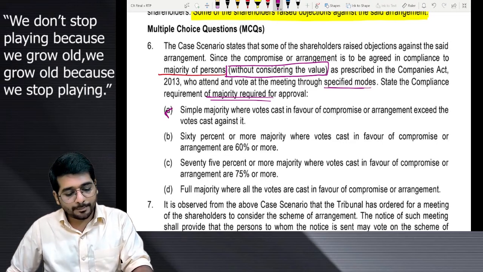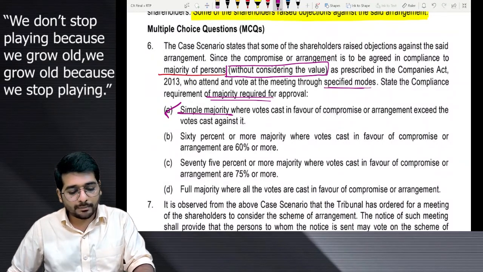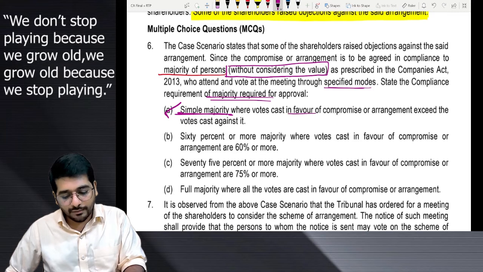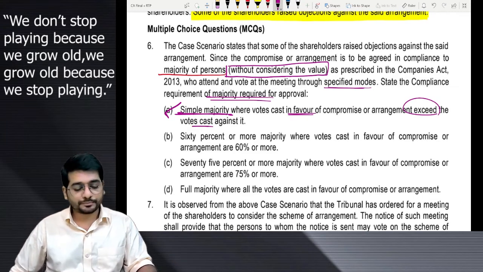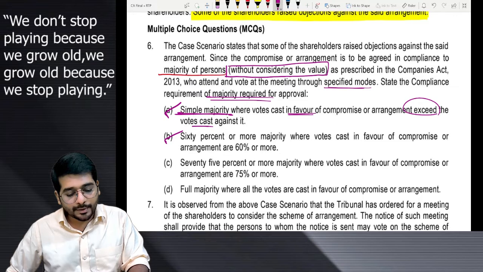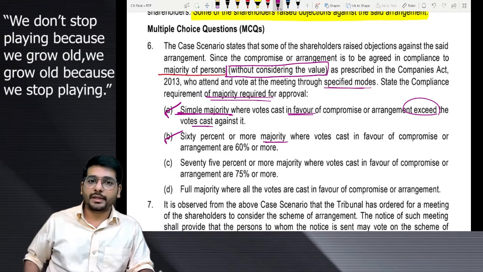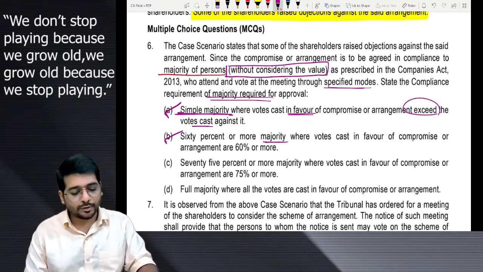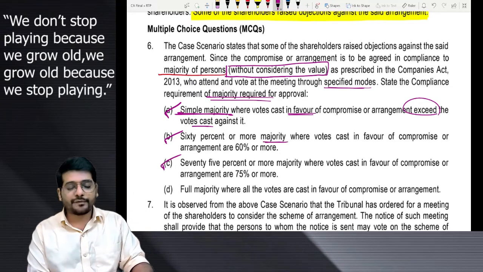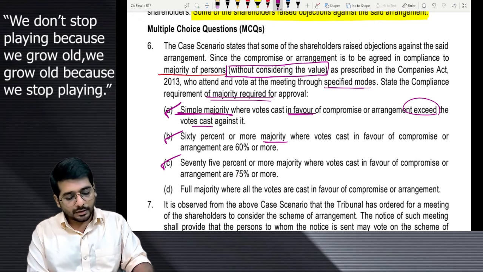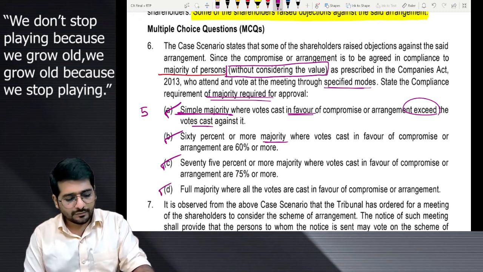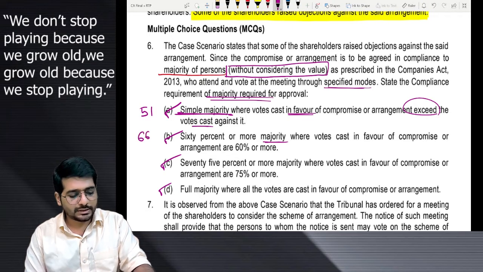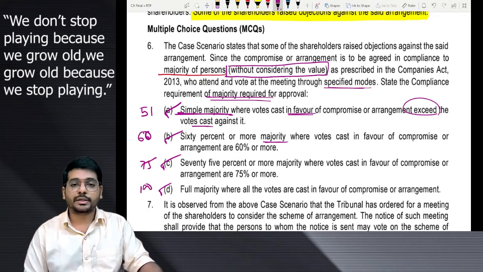First, a simple majority where votes in favor are more than the votes not in favor. Second, 60% or more majority where the votes in favor are 60% or more. Third, 75% majority, and next full majority. Okay, so this is 51, 60, 75, 100%.